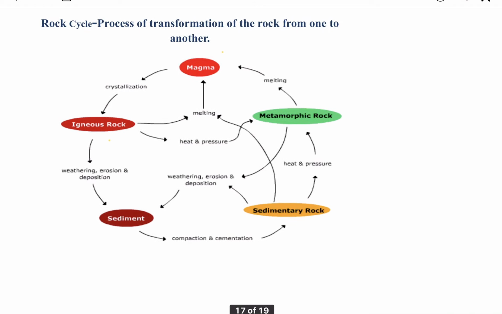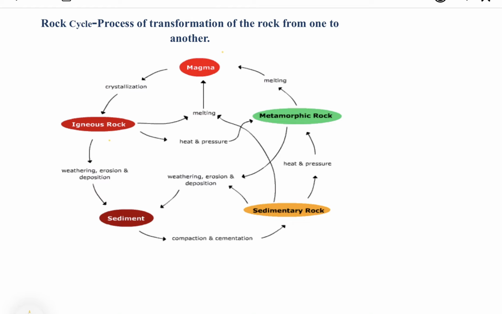Now, the rock cycle. You will be surprised to know that one type of rock changes to another type under certain conditions in a cyclic manner. We know that igneous and sedimentary rock change into metamorphic, but it is surprising that metamorphic rock can change into molten magma as well, which is the first step in rock formation.